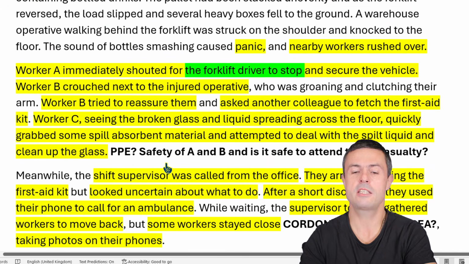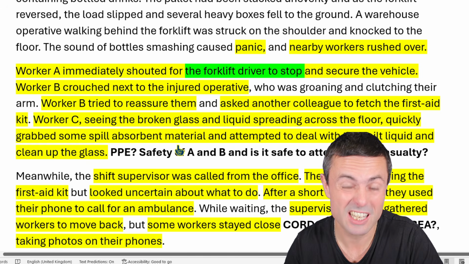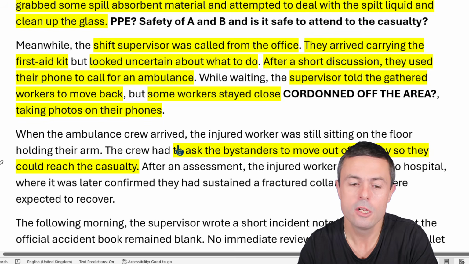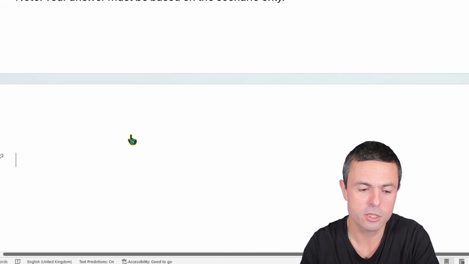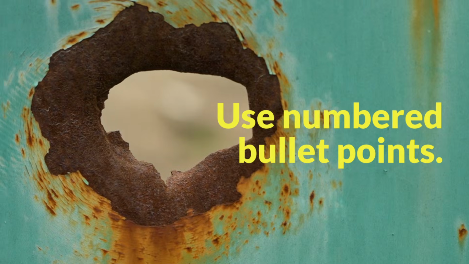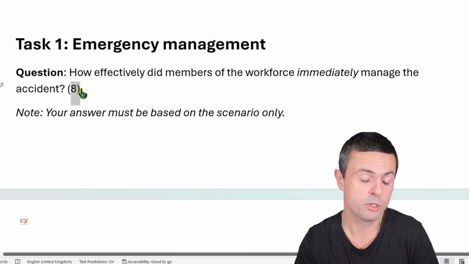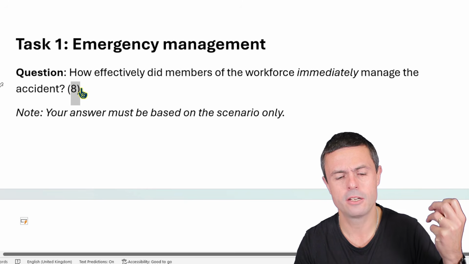Right, so that's everything that's relevant. I now need to take that and turn it into an answer that's going to get me some marks. So what I'll start to do, I'll start to maybe pull together some kind of list, and I'm going to use numbered bullet points so I can easily count the things that I've said, and I want to get at least 8 comments here, 8 answers, hopefully more.